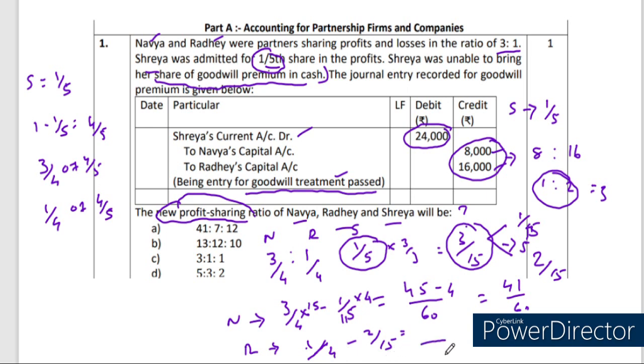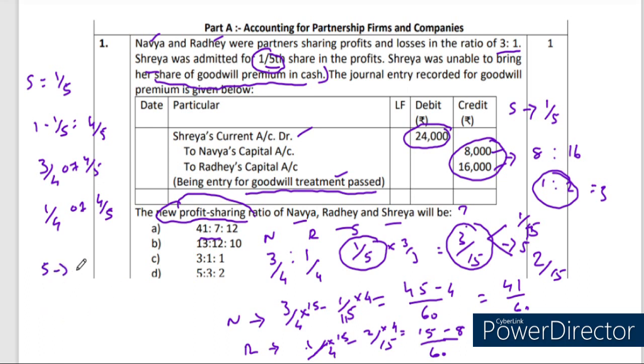So now the common factor is 60. The first set will be multiplied by 15, the second set by 4. 15 into 1 is 15, minus 4 into 2 is 8. So 15 minus 8 is equal to 7/60. So the new profit and loss sharing ratio is 41:7 for Navya and Radhe.